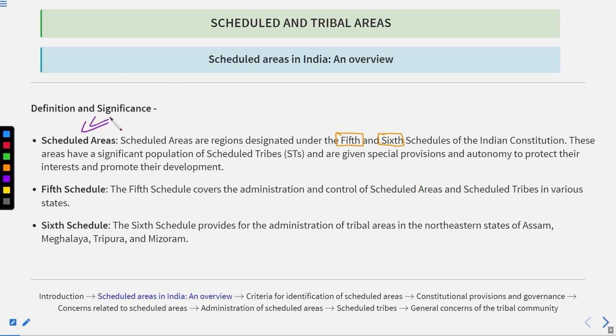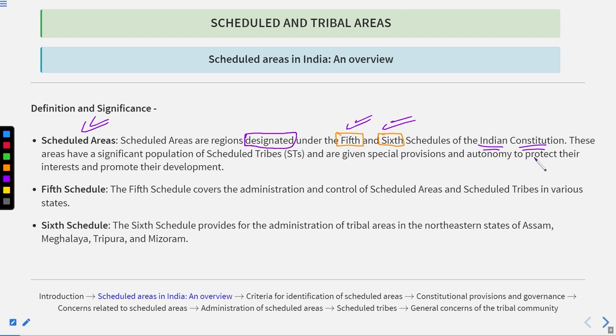Schedule areas are the areas which have been mentioned or designated under the 5th and the 6th schedules of the Indian Constitution. Okay.